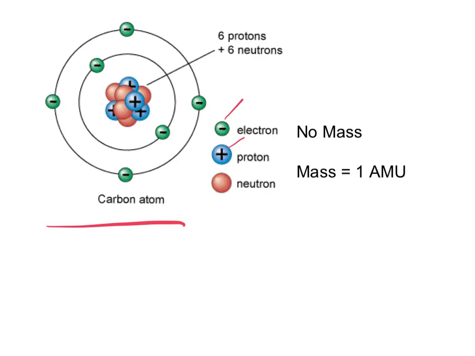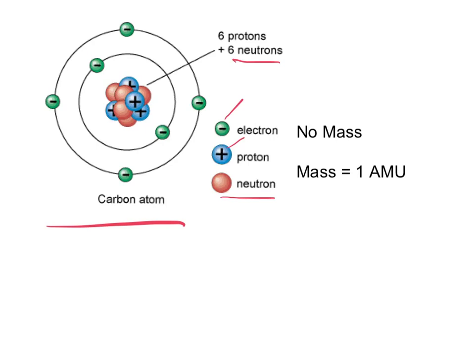Typically most atoms have the same number of electrons as protons, and so those opposite charges cancel each other out, and the atom is neutrally charged. That's why it took a while to discover the charged particles, and actually that's why it took a while to discover what we call neutrons, because neutrons are the third particle in an atom, and they have no charge. So think of neutral, no charge.